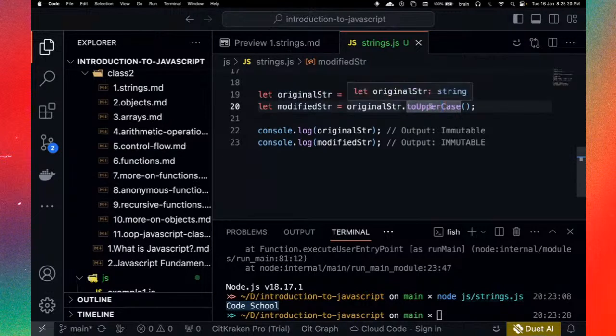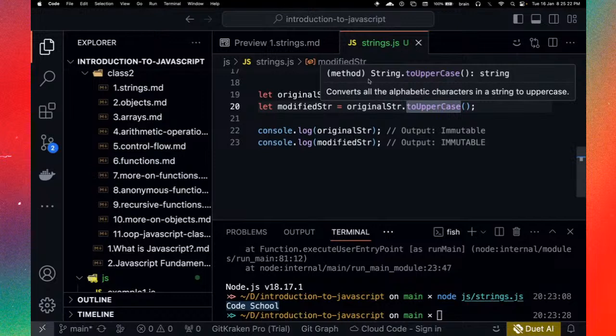When I hover on this in VS Code, you have the features, and that's why we recommend using VS Code, right? Because then you have these features that can give you some sort of explanations, right? So it tells you that okay, toUpperCase is actually a string method, right? You can see that here. So it's a string method, string.toUpperCase, and it also tells you the functionality. This would convert all the alphabetic characters in the string to uppercase.